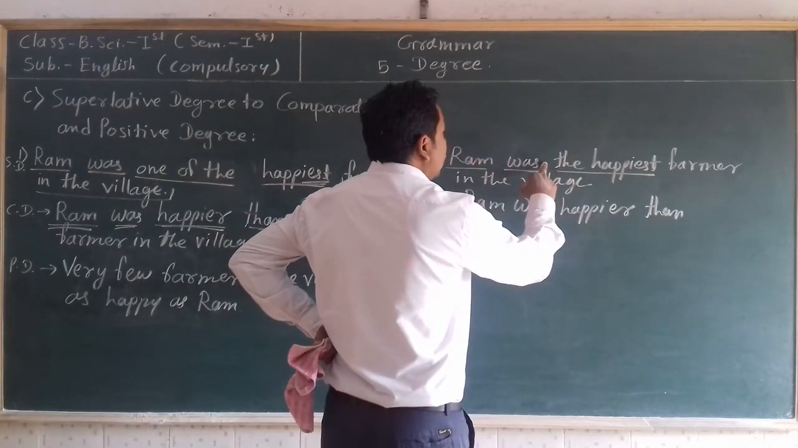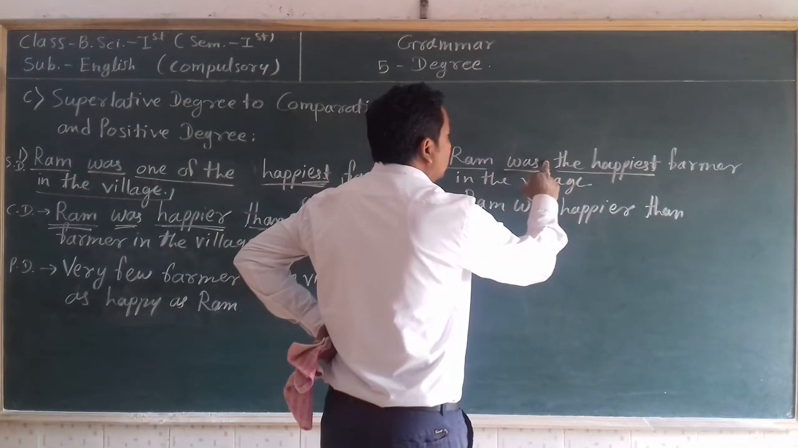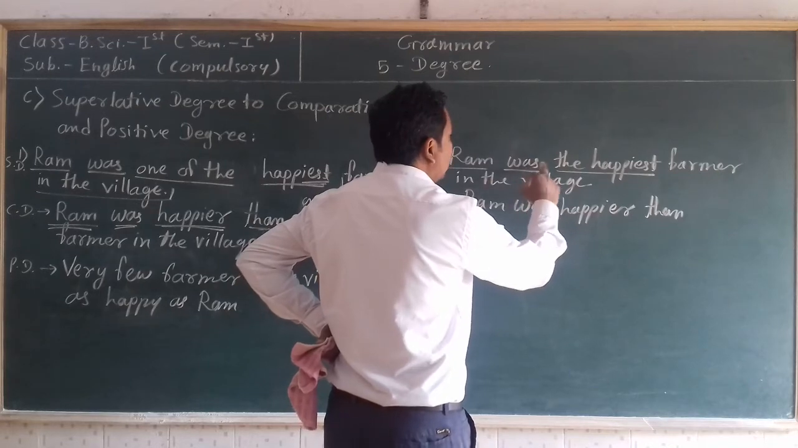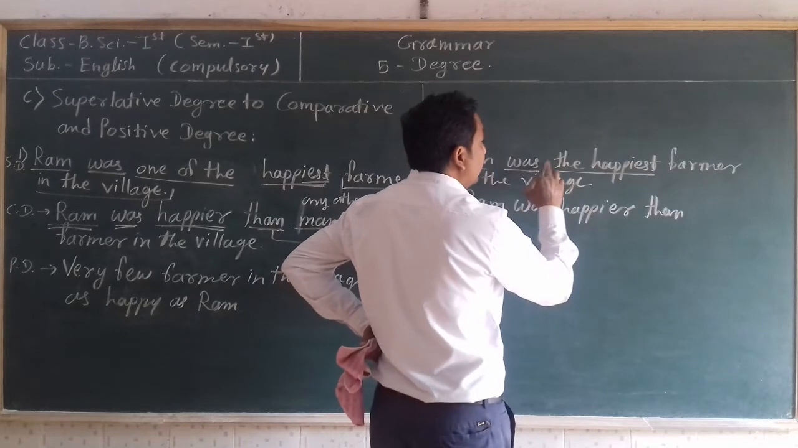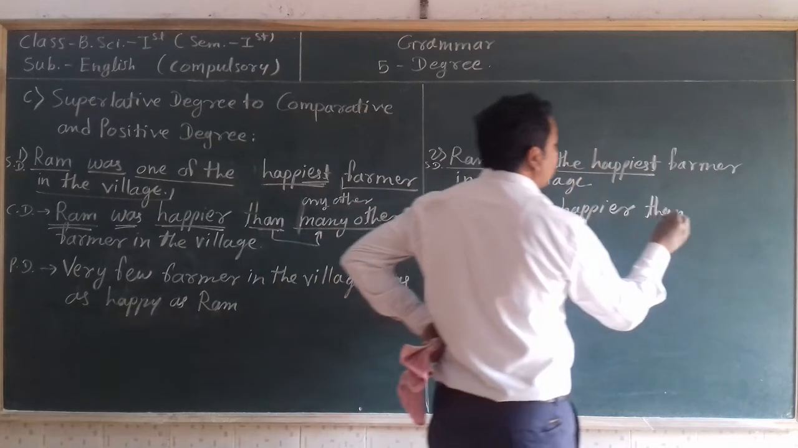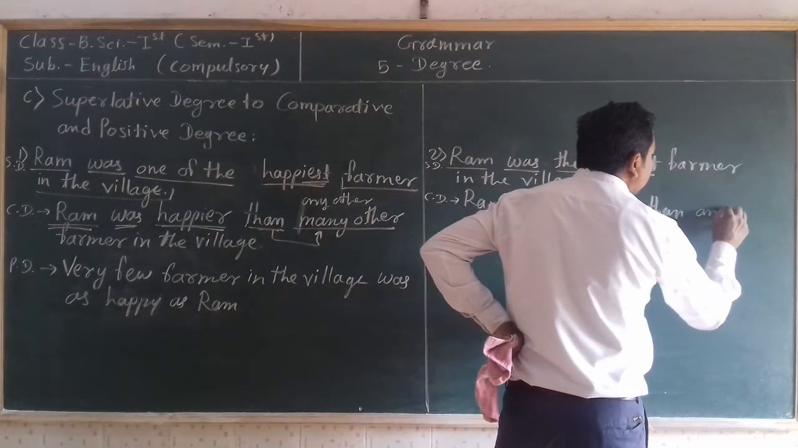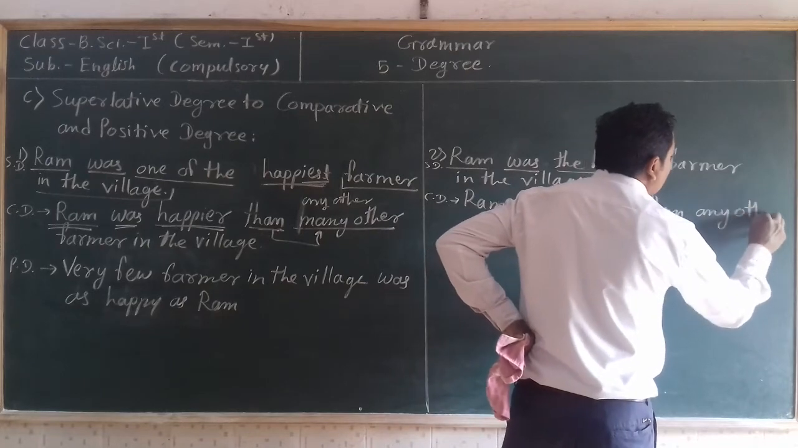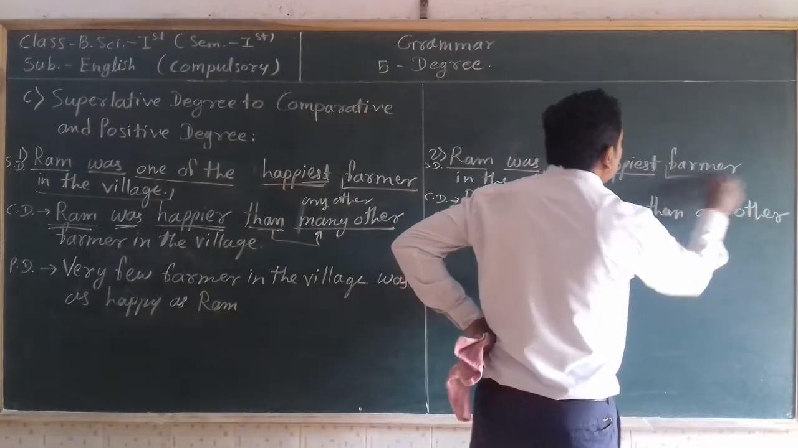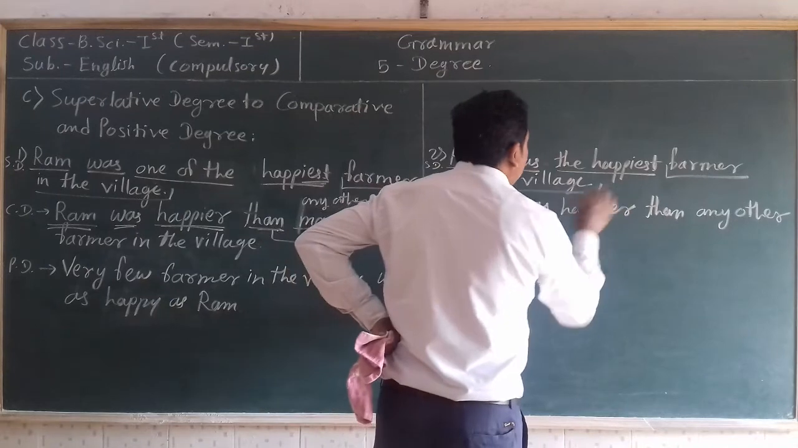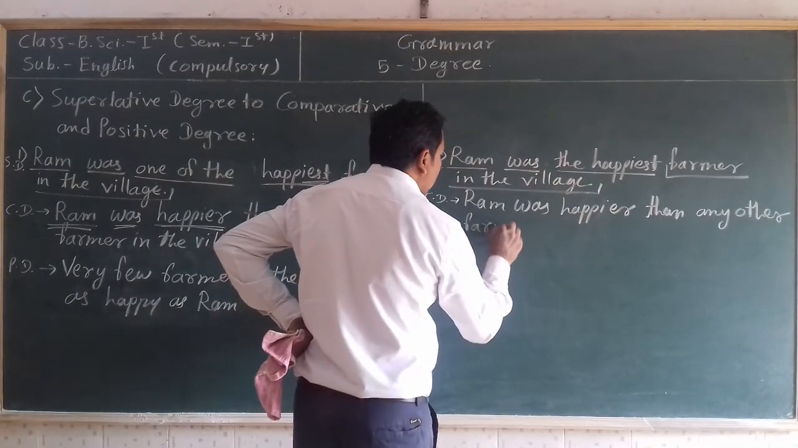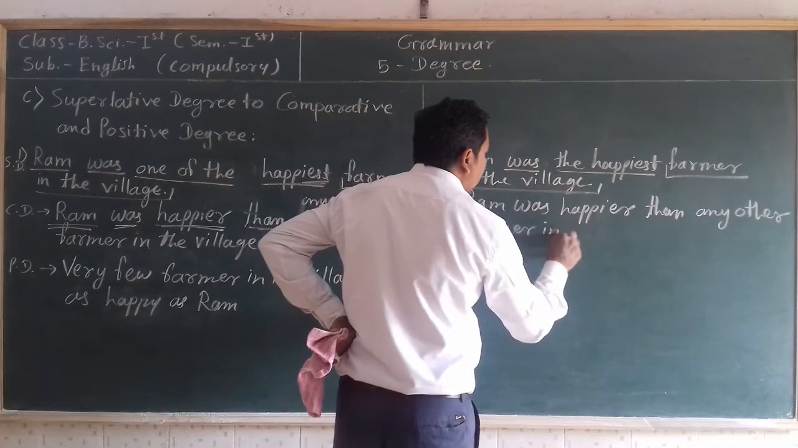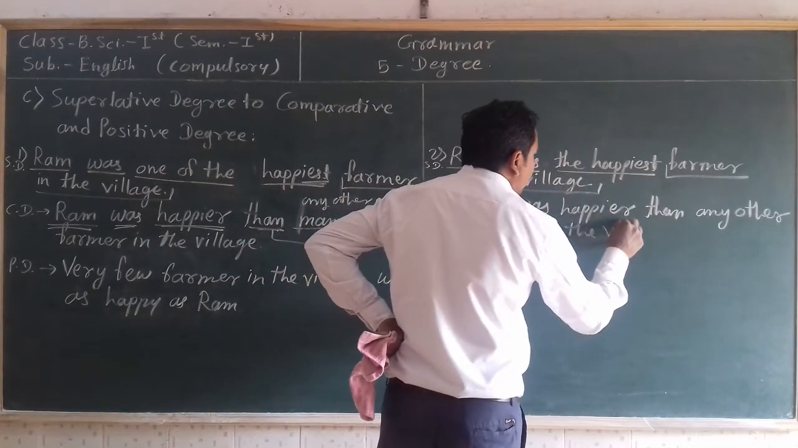If "one of the" is given in the superlative degree after the helping verb, we have to write "many others". But here the phrase "one of the" is not given. Therefore, we are going to use "any other". Then write the remaining sentence as it is in front of "many other" or "any other": farmer in the village.